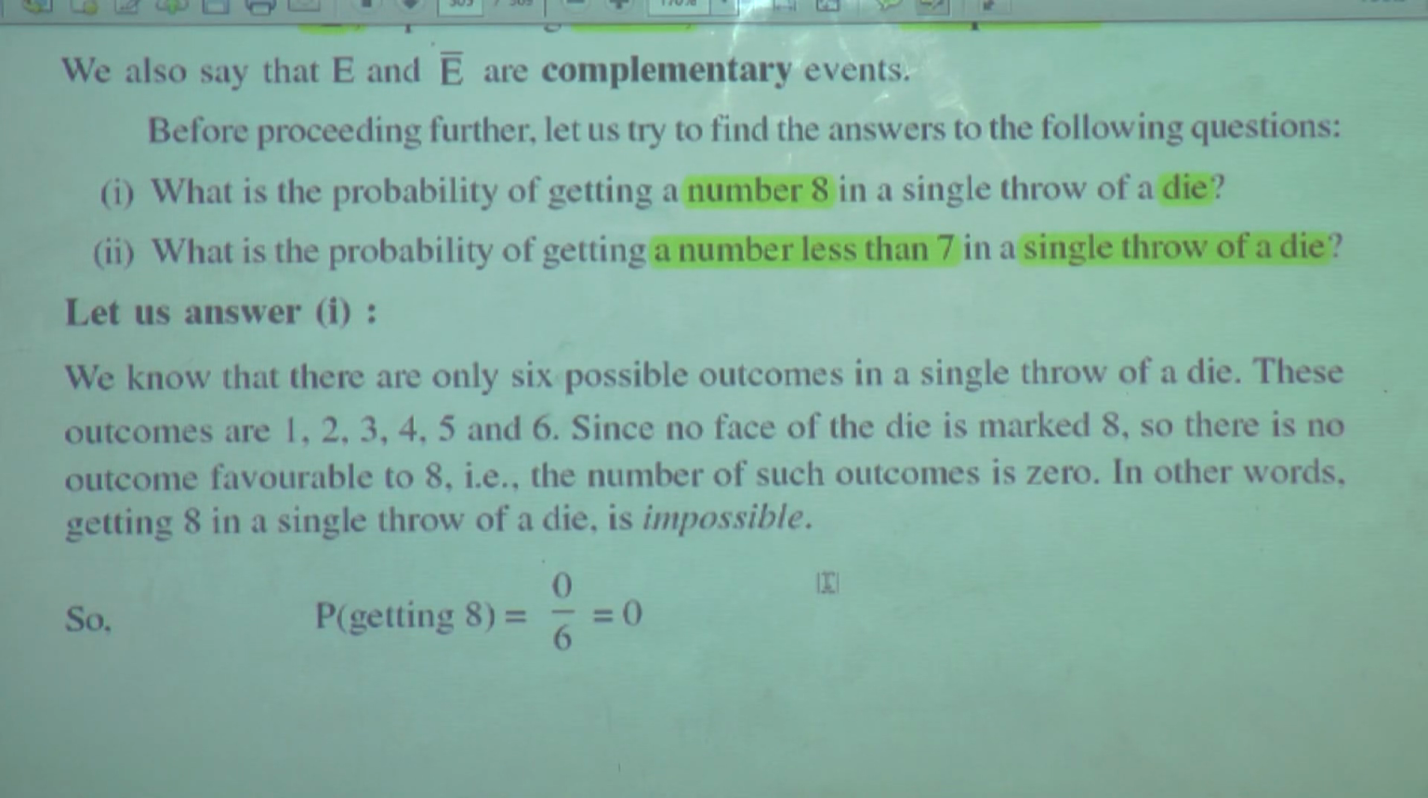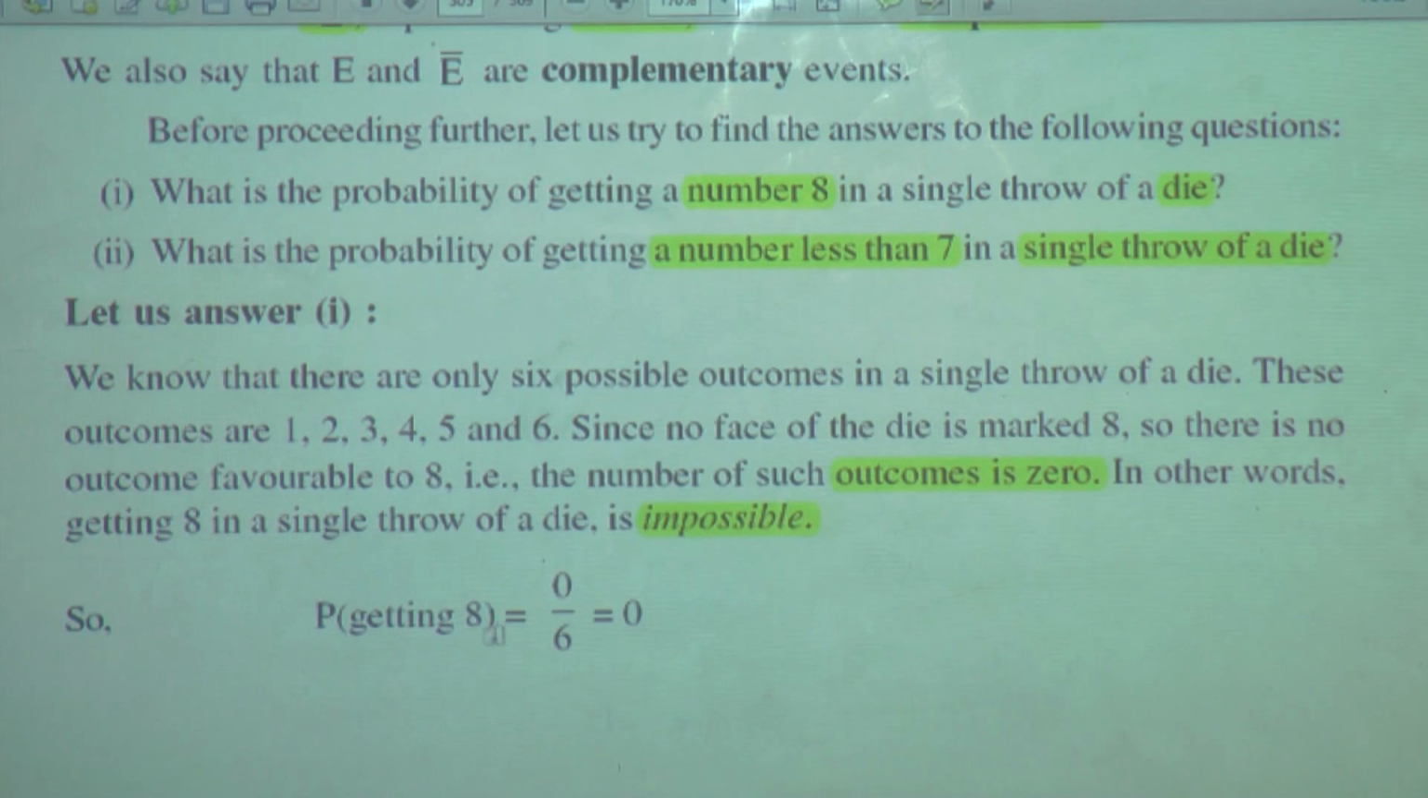So what happened? From where is 8 coming? Not possible. No face of the die is marked 8. So there is no favorable outcome to 8. That is, the number of favorable outcomes is 0. In other words, getting 8 in a single throw of a die is impossible.